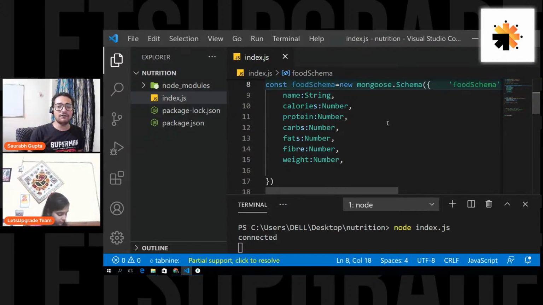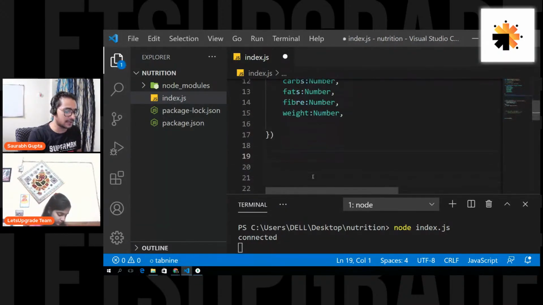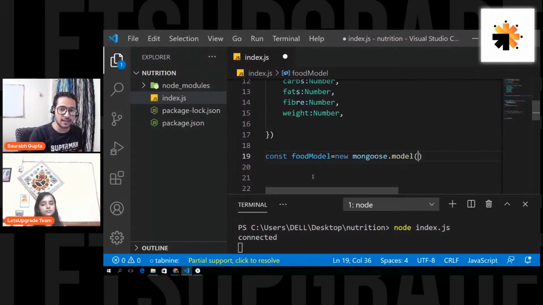But then how will my collection know that this is the schema that it has to follow? For that, we create something called a model, and it's very simple to create a model. We'll say const foodModel equals mongoose.model, and then you specify the collection name.